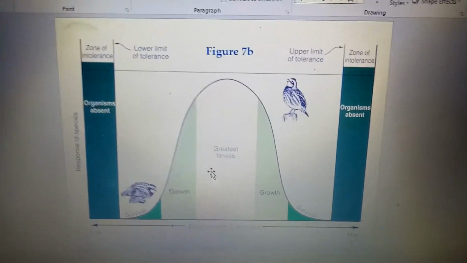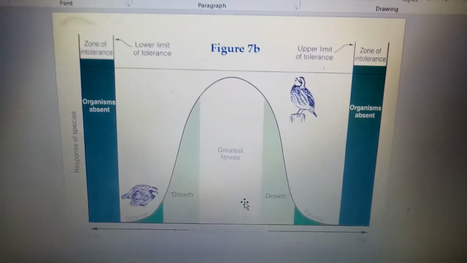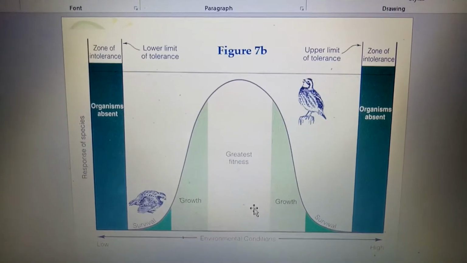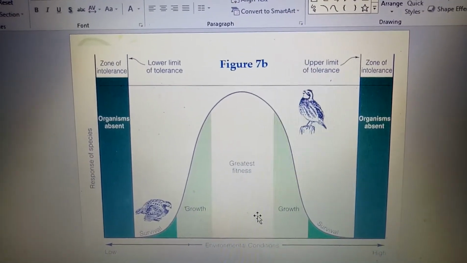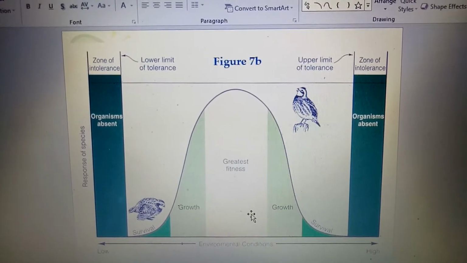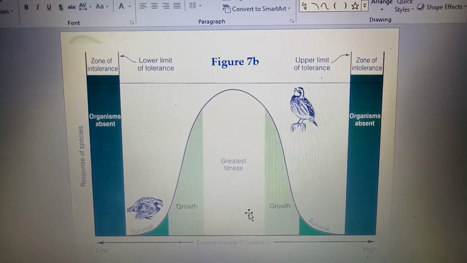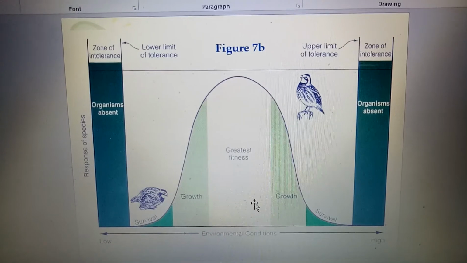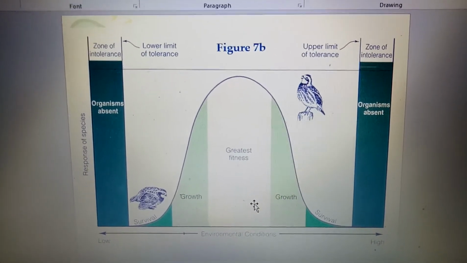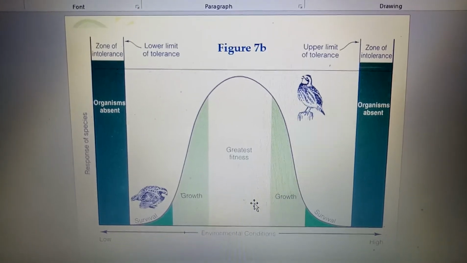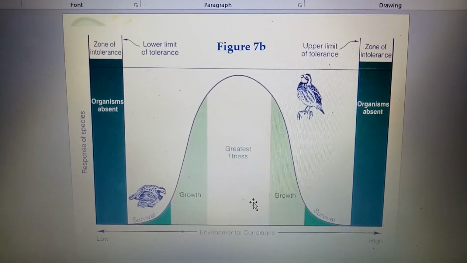This middle area is the greatest reproduction of the species. After that the growth narrows down or decreases because they are old already, and this is the time for them to move on, I mean to die, according to their age.